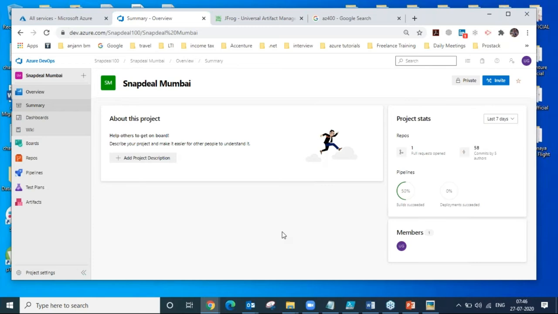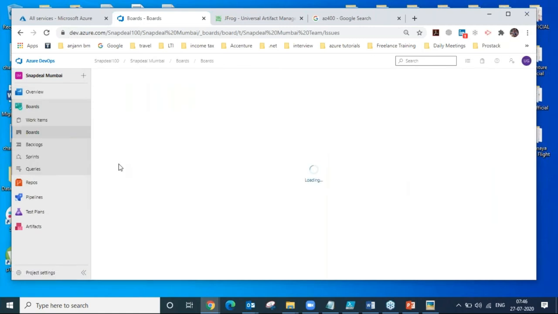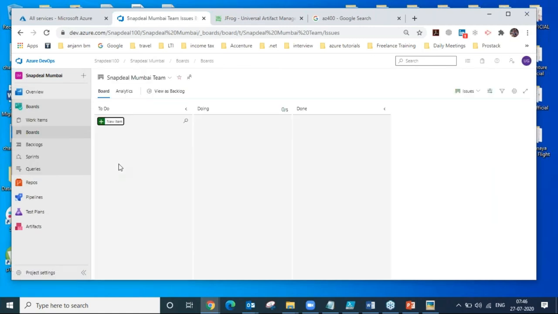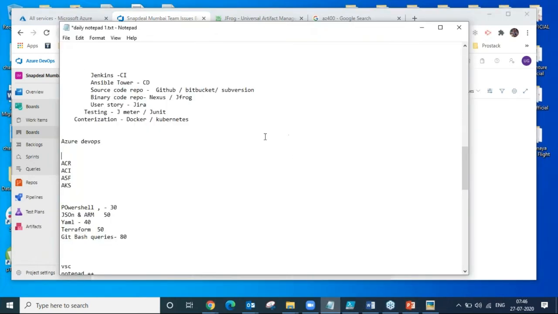So why it is very hot in the market and they are booming like anything, because you can see that we have our Azure Boards where in these boards we can track our user stories, track our features, track our tasks. So if you want to add new items, you can add this, I will be showing you one by one. So here issues is there, epics is there, we can add the boards. So here we can do the issue tracking or the task tracking or user story tracking. So it's an alternative of Jira.